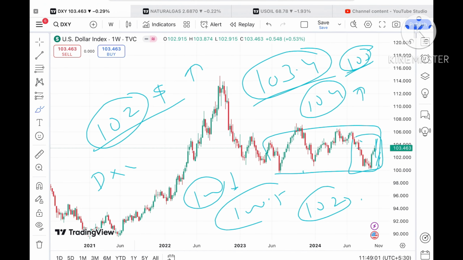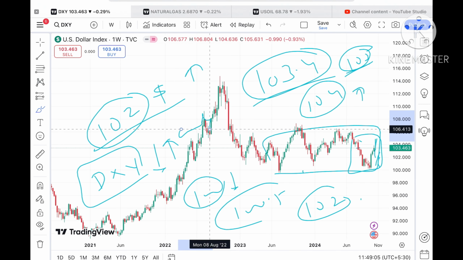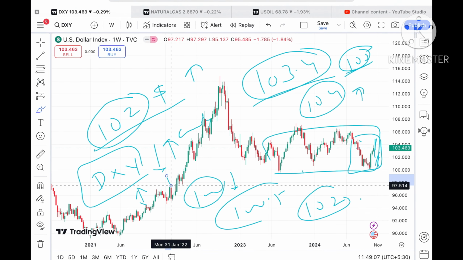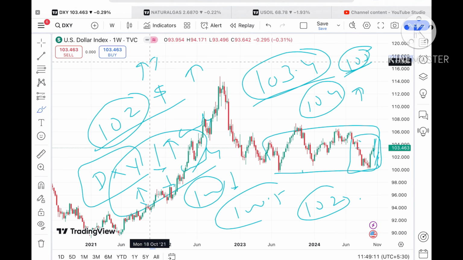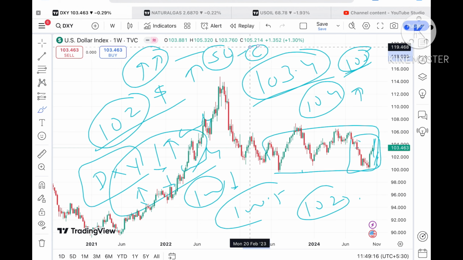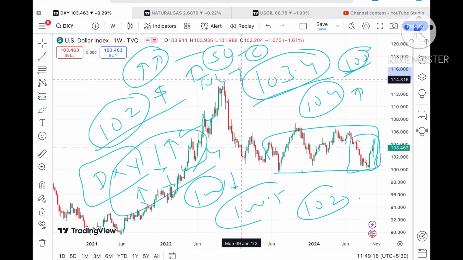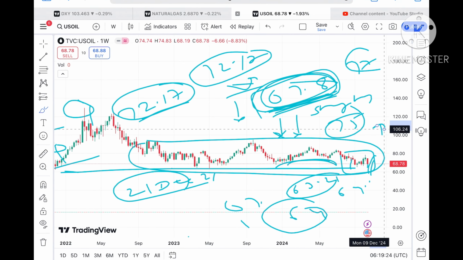Keeping that in mind, if the dollar index starts going down, the price of crude can come up. Similarly, if the dollar index starts going up, the price of crude comes down. But sometimes they both move in the same direction. So whenever you start your trade, try to put the SL, so your capital can be saved, and trail your SL, so your profit will be saved. These two things you have to do, then you can sustain for a longer period of time in the market.